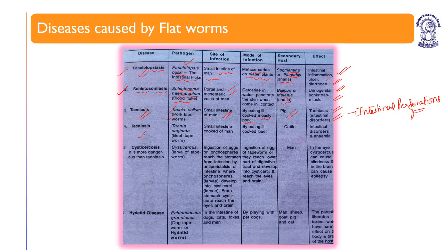Teniasis is also caused by Taenia saginata, the beef tapeworm. Site is the small intestine, by eating ill-cooked beef. So ill-cooked beef also causes teniasis, and eating pork also causes teniasis. But the pork tapeworm is Taenia solium and the beef tapeworm is Taenia saginata. In Taenia saginata, the secondary host is cattle, while in pork tapeworm, the secondary host is pig.